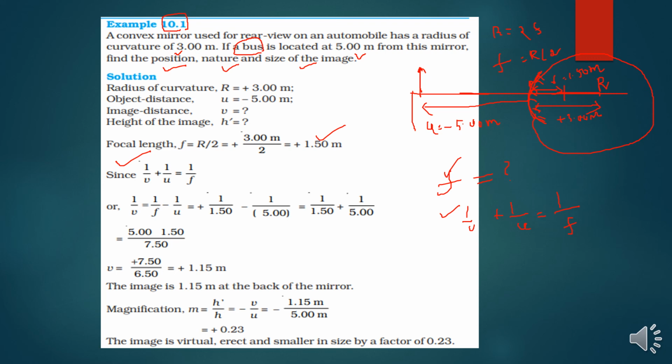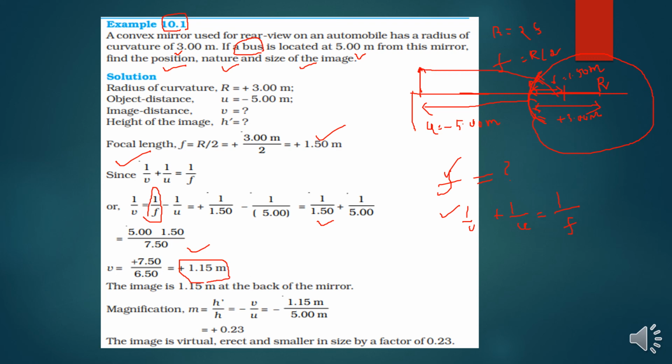Now we come to the point where the mirror equation is going to be used. So now how is the image forming? 1 by v is equal to 1 by f minus 1 by u. So we are arranging this equation by interchanging the formula, that is 1 by v is equal to 1 by f minus 1 by u, which is equal to plus 1 upon 1.50 minus 1 upon 5.00. We will get the value, that is the image will be at 1.15 meter.